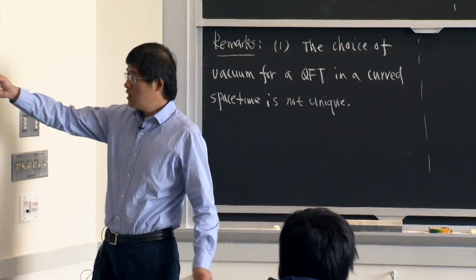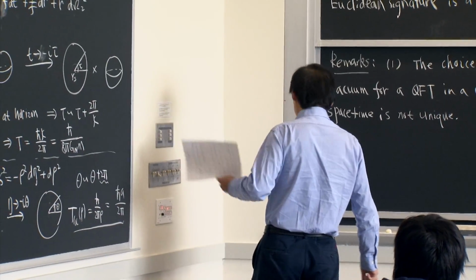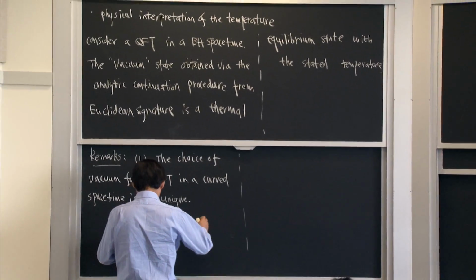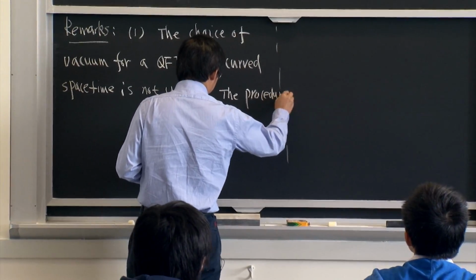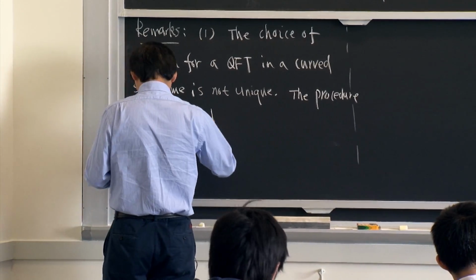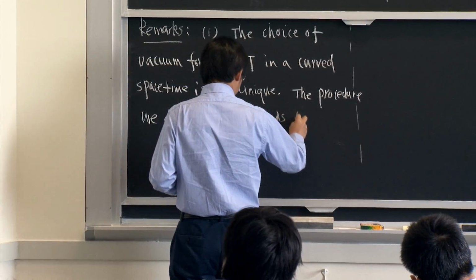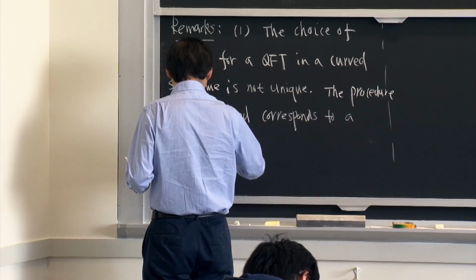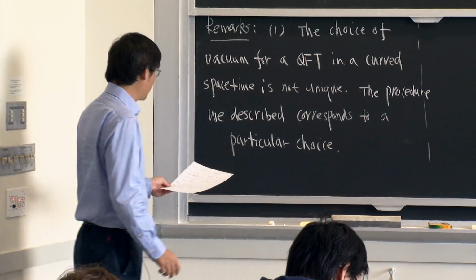Of course, the black hole is a curved space-time. So the particular analytic continuation procedure we described corresponds to a special choice of the vacuum.